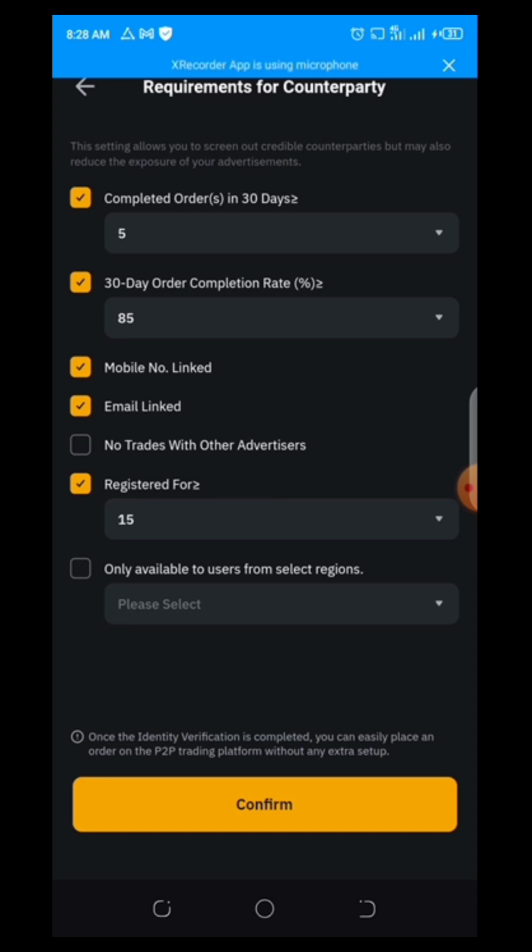Then his mobile number must be linked, and email linked. For no trade with other advertisers, I didn't click on this. It is actually to prevent other merchants who may want to hold your trade because they want to push you out of the market, so I didn't put that. Then we also have registered for 15 days: any account trading with me must be registered for 15 days. Once somebody just creates an account now, he cannot trade with me. All of this is very important because it helps to prevent third-party traders, people who trade with bots, and people who try to push you out of the market, and all of these anomalies.